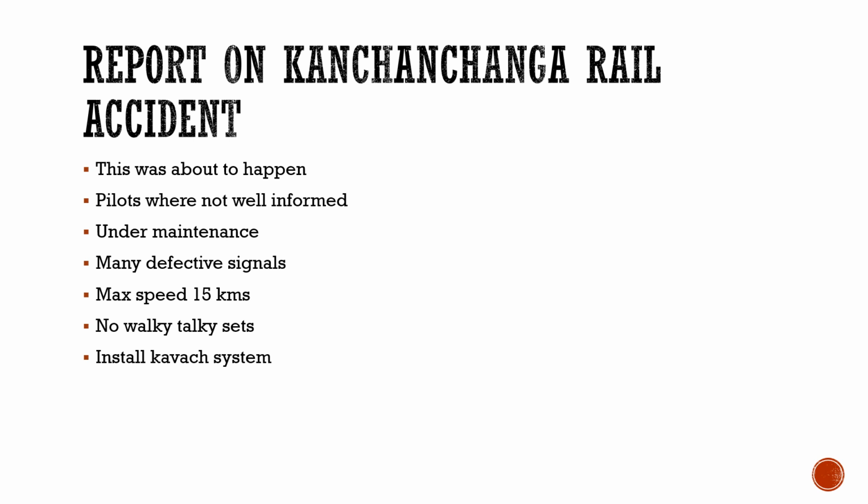So what is the way forward to avoid these accidents in the future? It is said that they should install the Kavach system. By the use of the Kavach system, if any two trains come near each other, it would automatically brake their speeds and put these trains on a halt. How could it do so? Because of the RFID chips. This gives the distance between the two trains and it automatically stops the trains. This Kavach system is developed by the RDSO. So this was about the report on the Kanchenjunga rail accident.